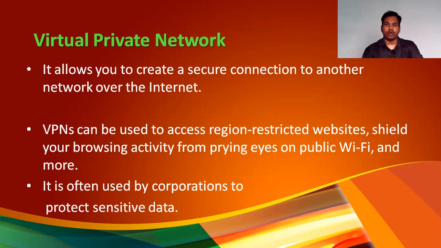It is often used by corporations to protect sensitive data. Obviously, all the IT companies are using this virtual private network so that their confidential information cannot be leaked.